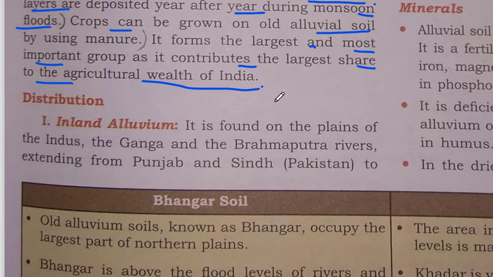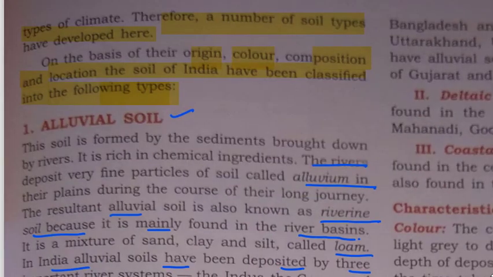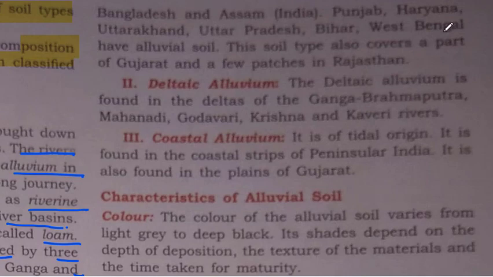Inland alluvium is found on the plains of the Indus, the Ganga and the Brahmaputra rivers. So the plain areas near these rivers, we find inland alluvium, extending from Punjab and Sindh to Bangladesh and Assam.